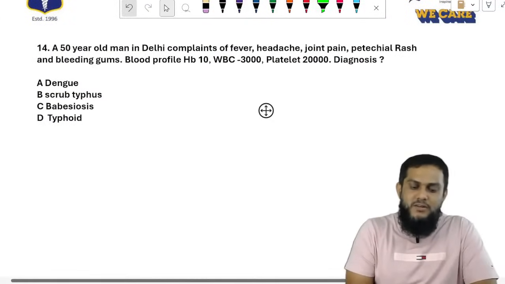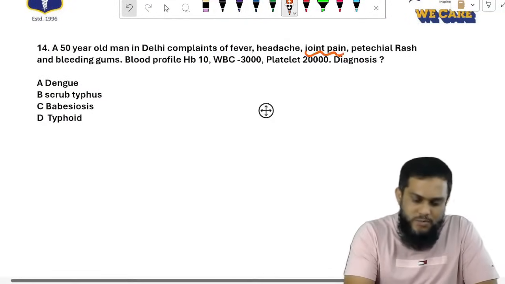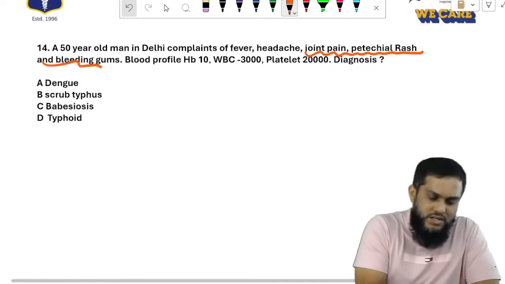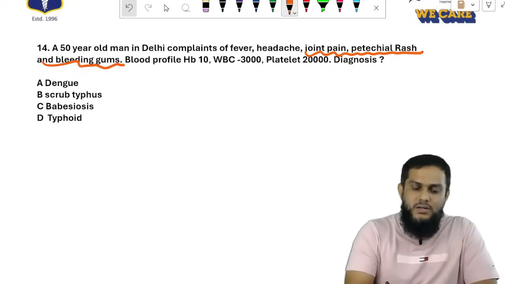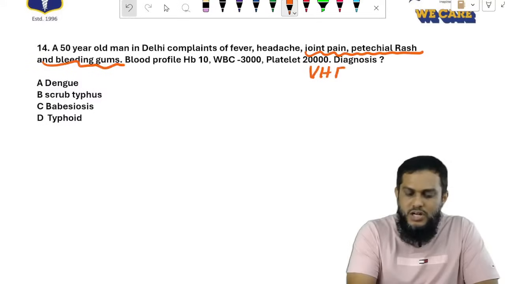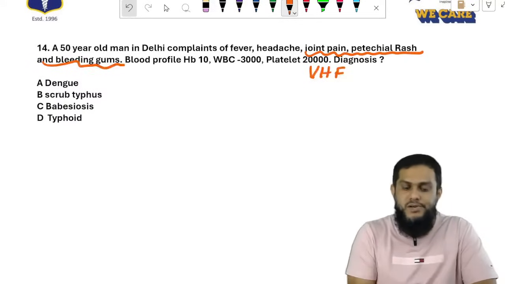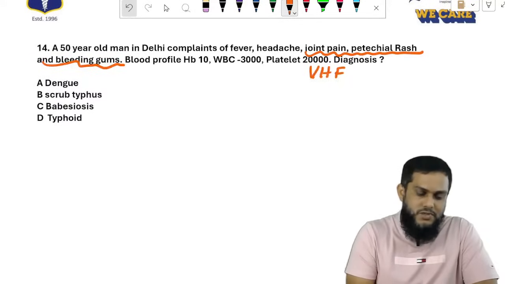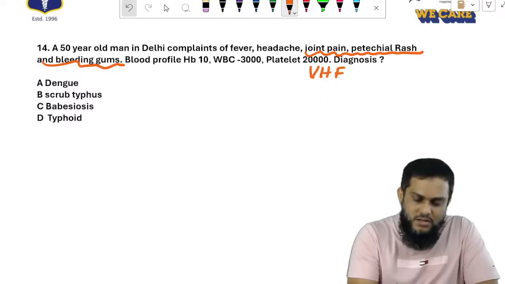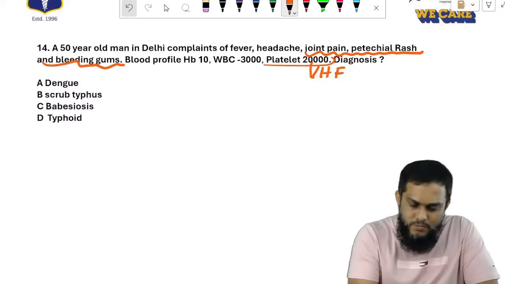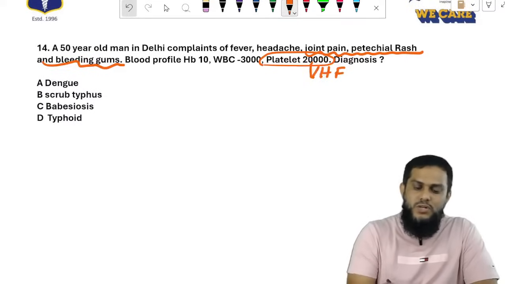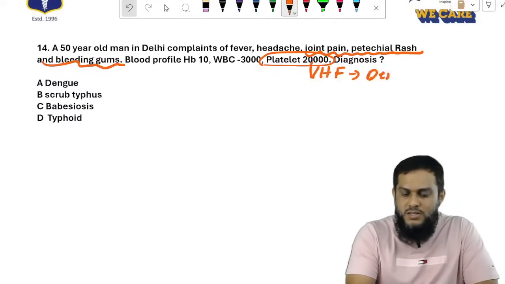a 50-year-old man in Delhi, fever, headache, joint pain, petechial rash and bleeding gums, right? Sir, viral fever associated with hemorrhage, viral hemorrhagic fever. Blood platelet count is 20,000. Sir, platelet is decreased.